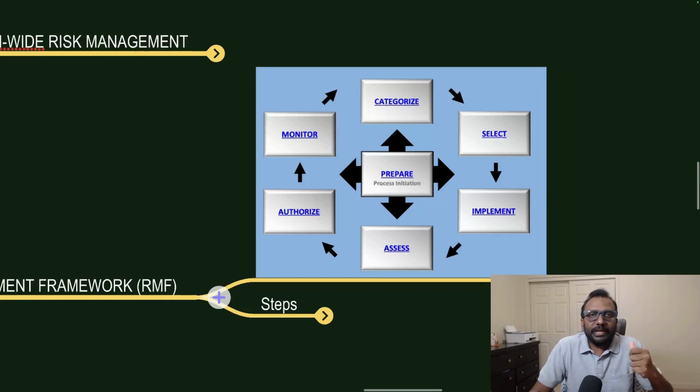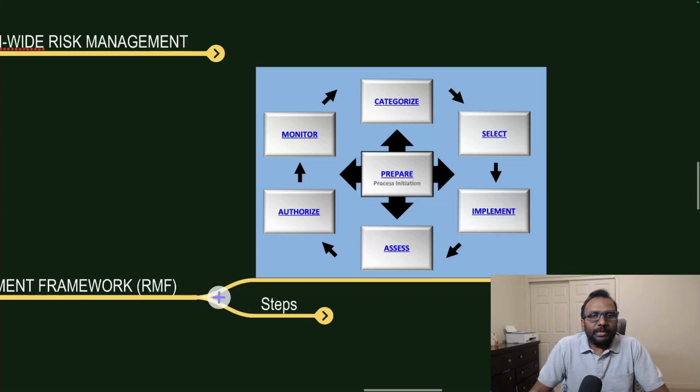Is there any gap? If there is any gap, then we need to create a POA&M, plan of action and milestone, which will be created to address the gaps or the risk found during the assessment.